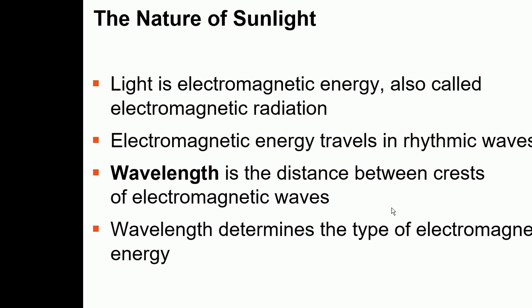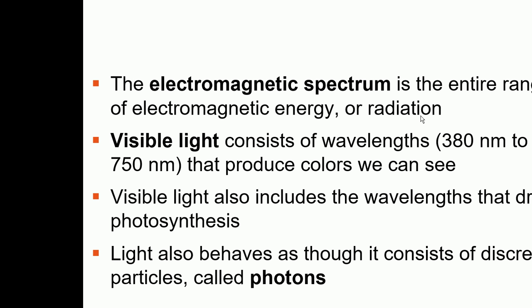So the sun's light is basically electromagnetic energy, also called electromagnetic radiation, and it travels in rhythmic waves. The electromagnetic spectrum is the entire range of electromagnetic energy or radiation.